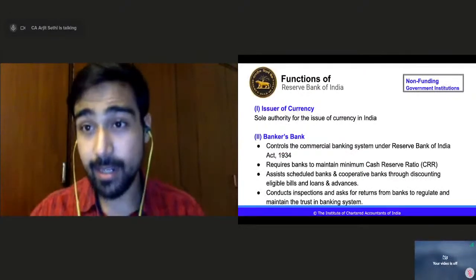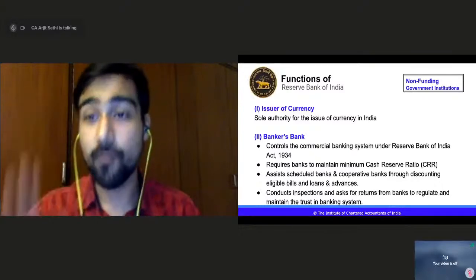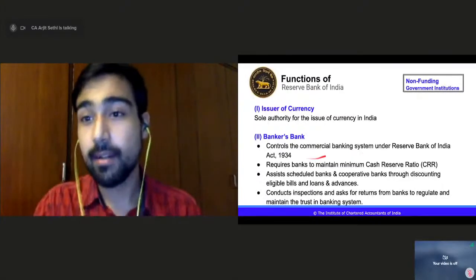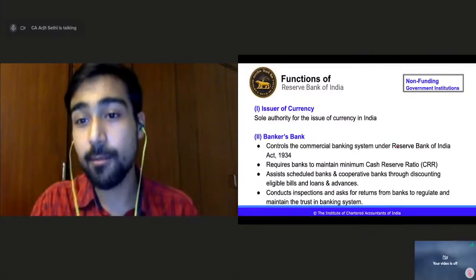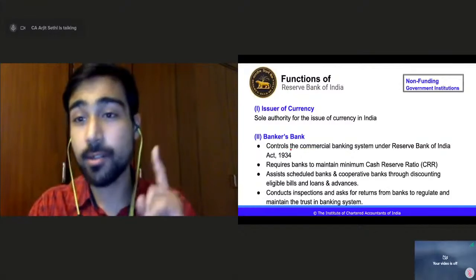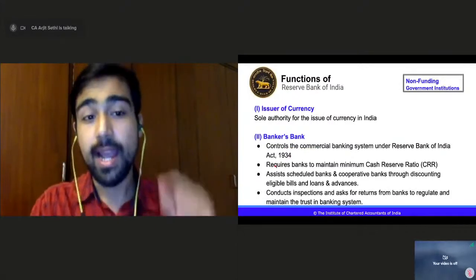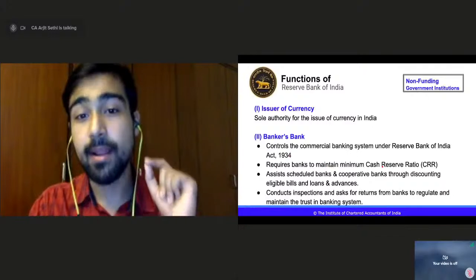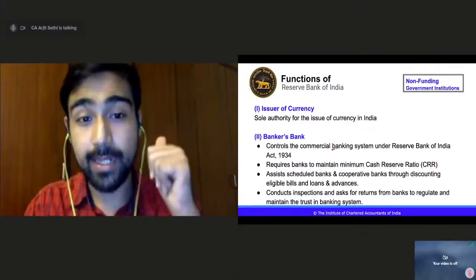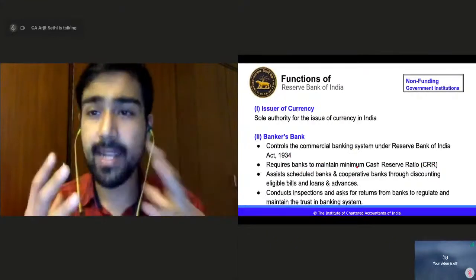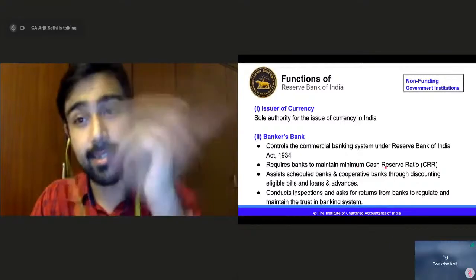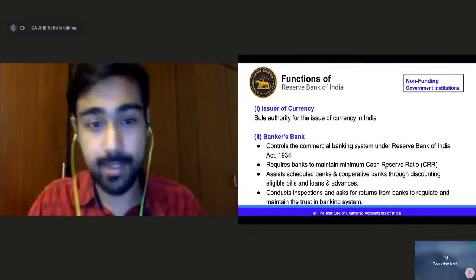Any bank in India, any foreign bank working in India, is controlled by RBI under the powers of the Reserve Bank of India Act of 1934. It is banker to the banks. It controls the commercial banking system. It requires banks to maintain a minimum cash reserve ratio. It requires the bank to maintain a certain amount of cash with it. We'll not discuss it here; I'll discuss it in another 15 minutes, right?